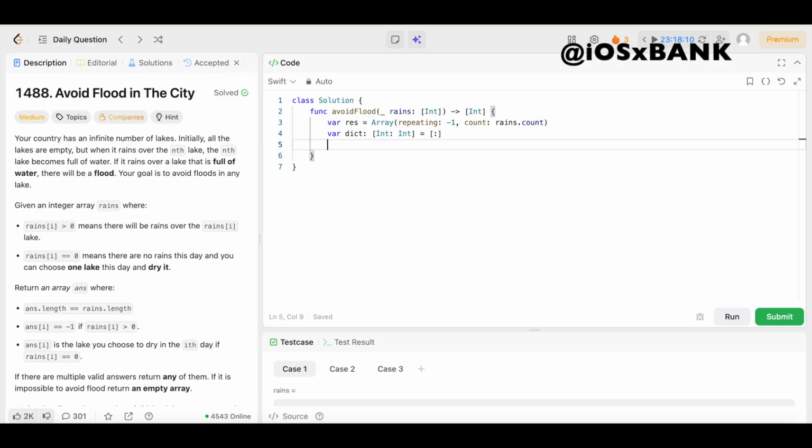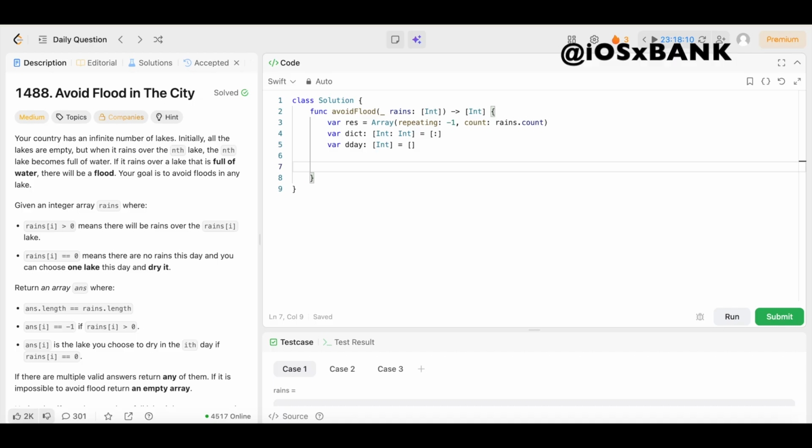Boom. Then we need an array to store the indices or days when it's not raining, or when we can dry a lake. So we could declare a variable called dryDays, for days we could dry, and we could say colon, open up the square brackets, and it's going to be an array of integers, and we'll just initialize it with a blank array like that. Boom. So for the first pass, all days where it doesn't rain, we're going to mark them as dry days and set the result to 1.